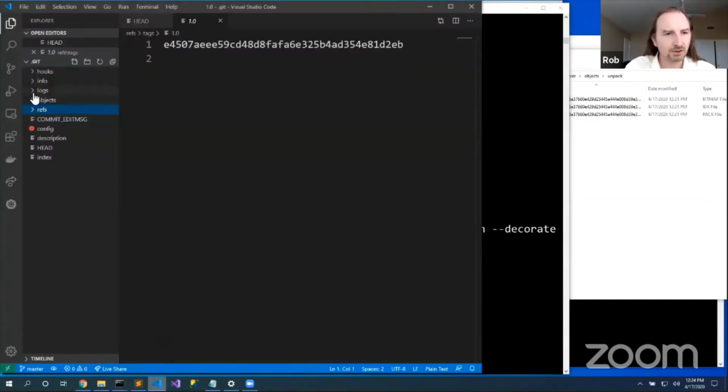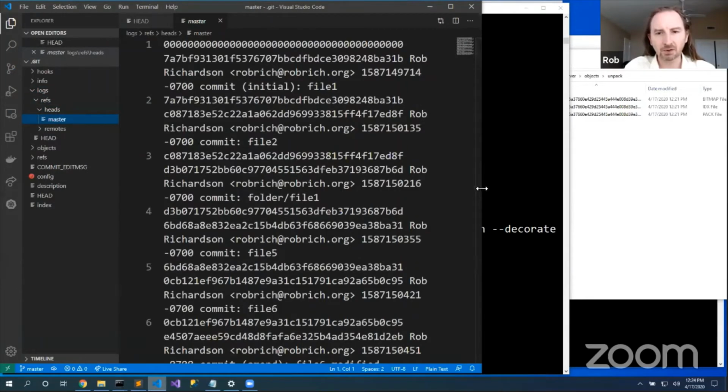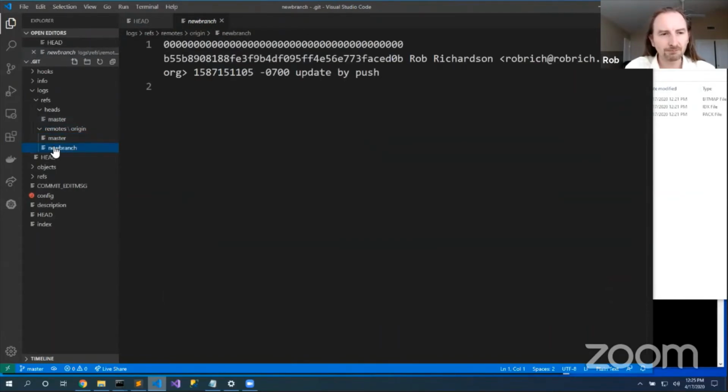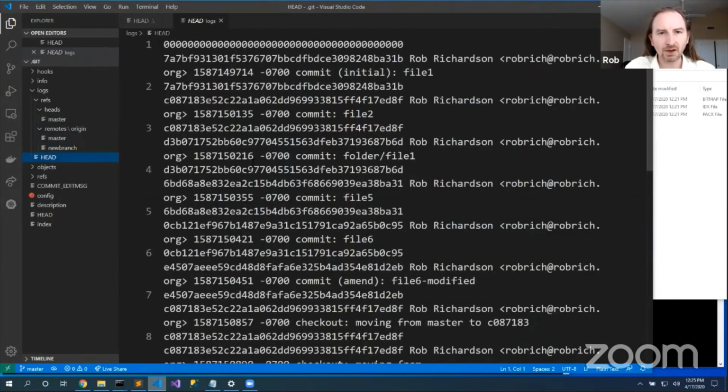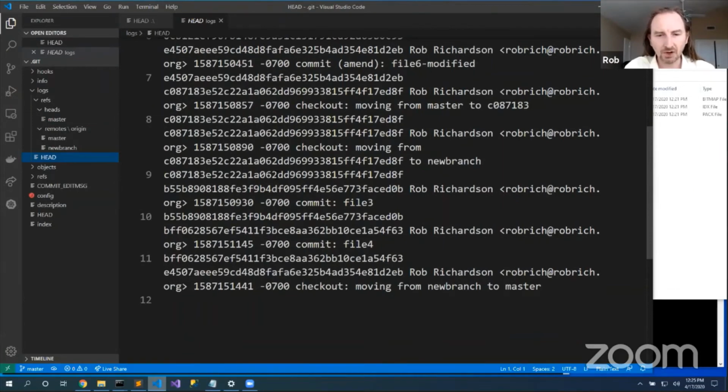Right now, here in the logs folder, we have a refs folder that talks about where master has been at any particular point. So it will say, I was here and I moved to there. I was here, I was here. And so it's that running log of where master was. We have a running log of where all the remotes are, and we have a running log of where head has been. And this can be really, really helpful because I can use this reflog to get back to where I expected to be. So let's use this log.